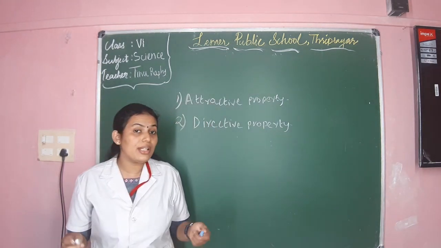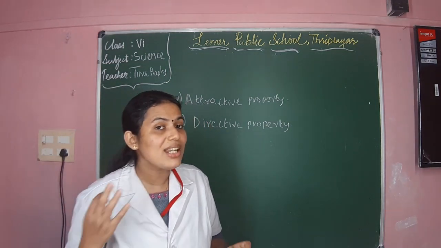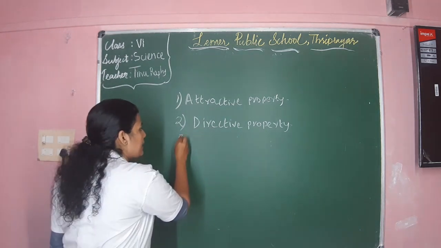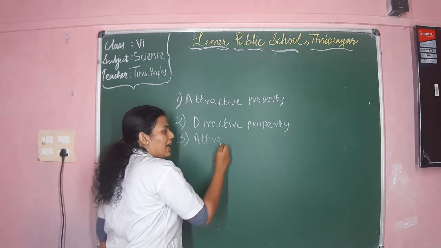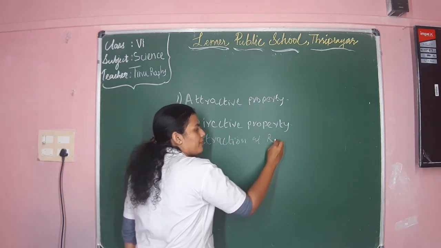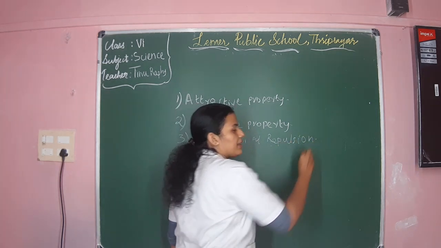Now we are going to learn the third property of magnet, that is attraction and repulsion.